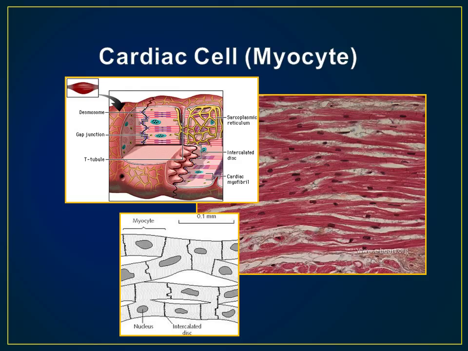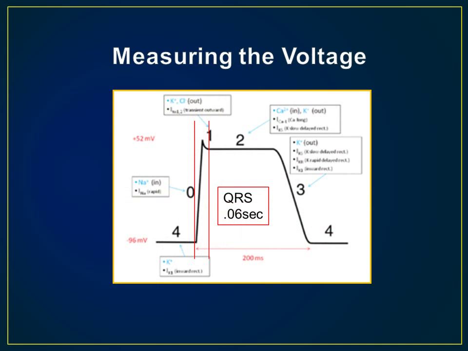In short, because of this layout, once one cell in the myocardium is stimulated, then the next cell in the branch is stimulated, and so on until all cells have been depolarized in a specific order. This is a graph representing the action potential of an individual myocyte. You can see at the top of the action potential at phase 1, the curve seems to flatten out for a period before beginning repolarization.